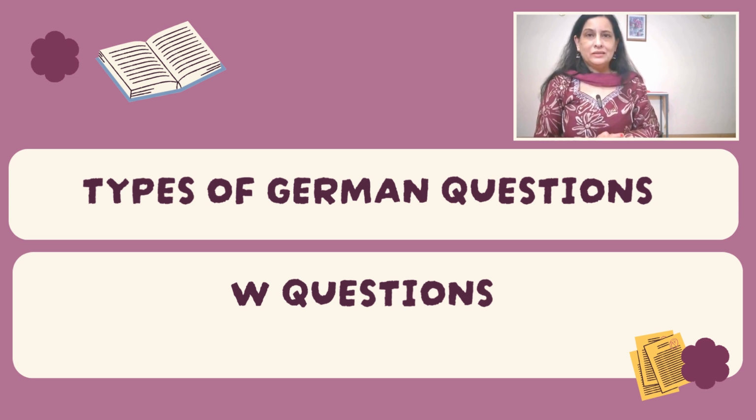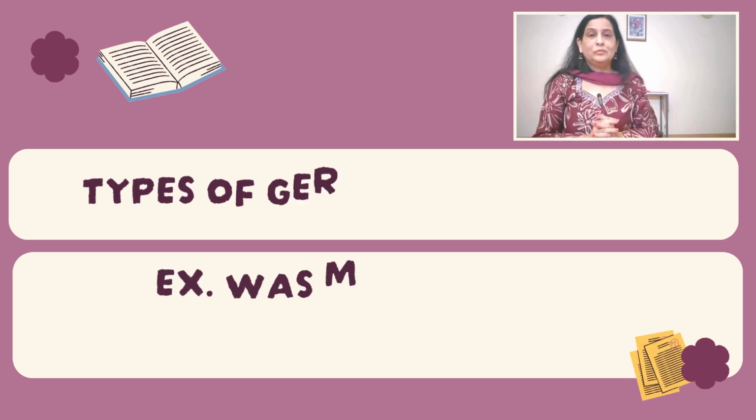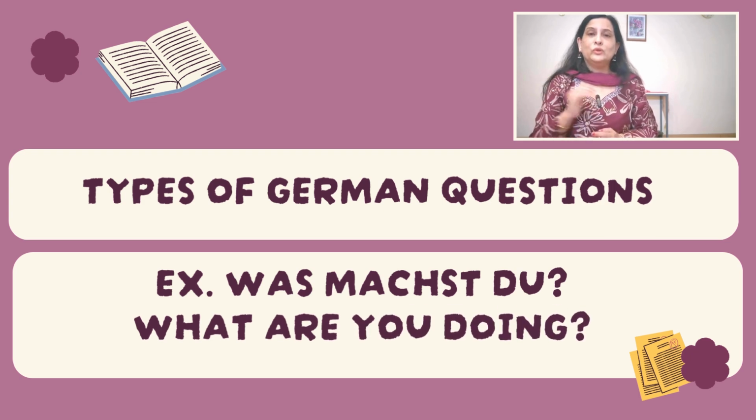These W words come at the beginning. For example, suppose you want to ask someone, what are you doing? In German it will be "Was machst du?" In this case, the W word will come at the first place, then the verb, and then the subject. Was machst du? So these are the types of questions in German, and this is the formation of questions in German. I hope this is clear with you.